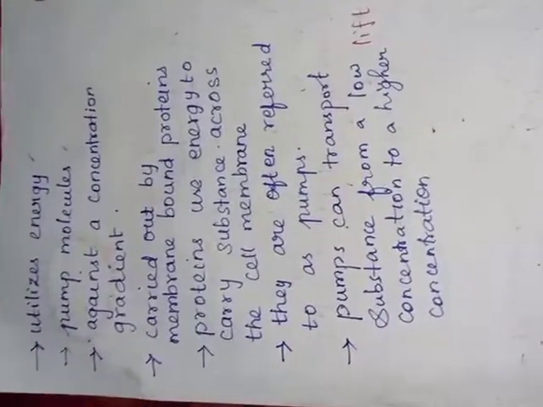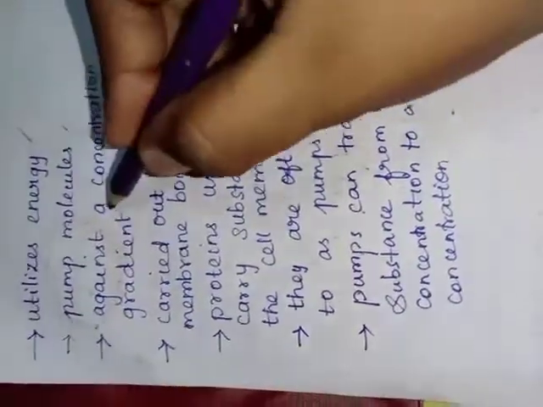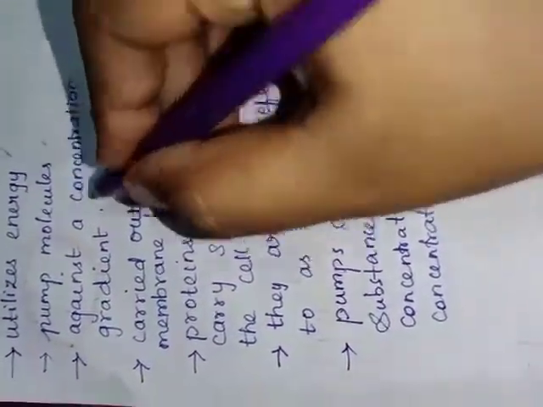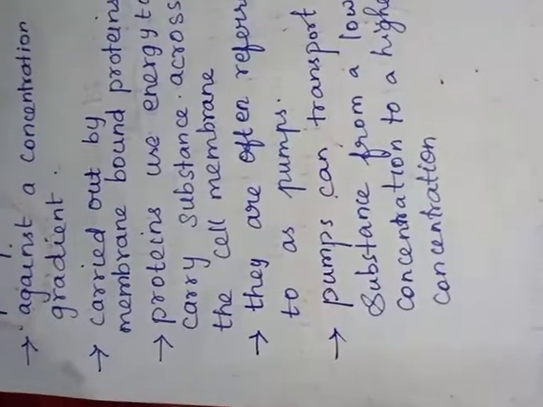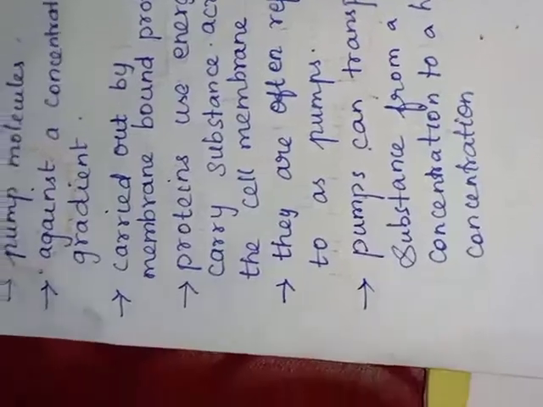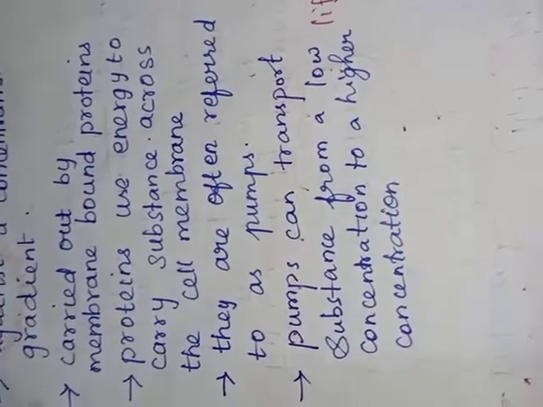Pump molecules. What is meant by pump? If we pump something, we use energy. So, pump molecules against the concentration gradient. Okay, against the concentration gradient. Then it is carried out by membrane bound protein.